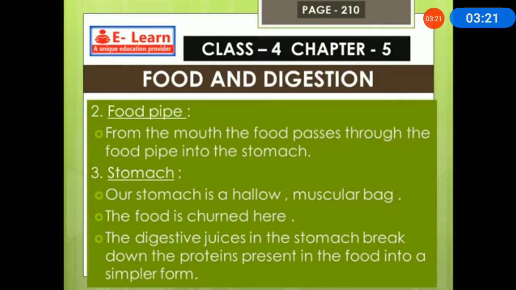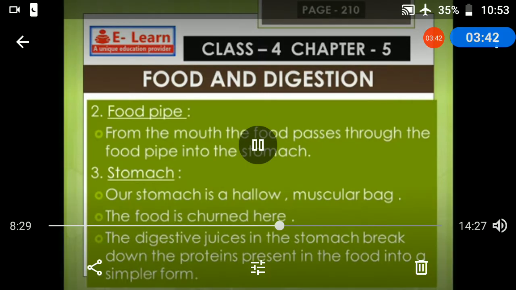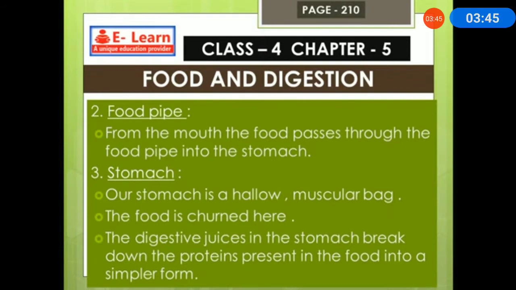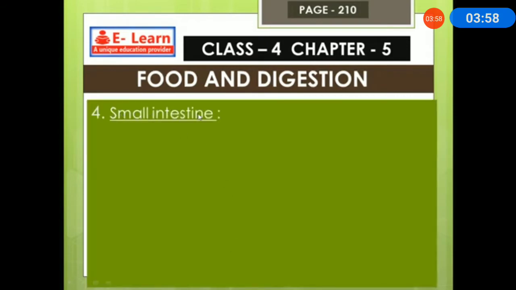Our stomach churns the food, just like how an electric mixer works. Like that, the stomach will churn the food and make it like a paste using the juices. The digestive juices in the stomach break down the proteins present in the food into a simpler form. Whatever proteins we have taken in the food will break down using the digestive juices. These are secreted by the liver.